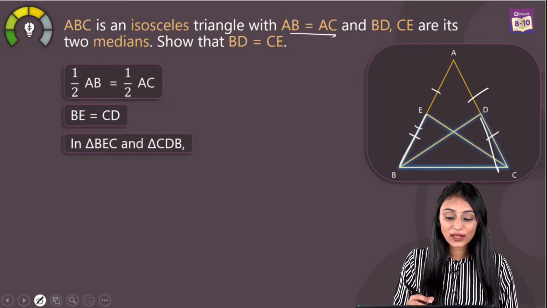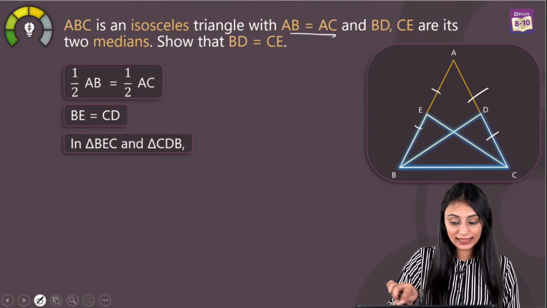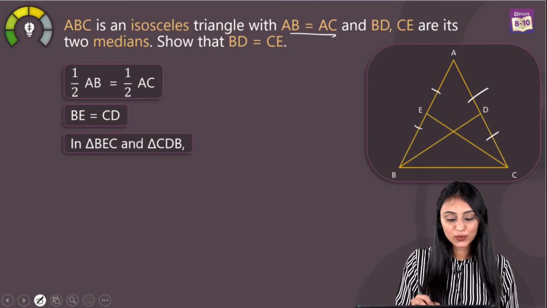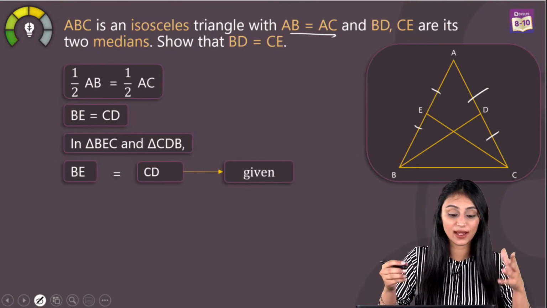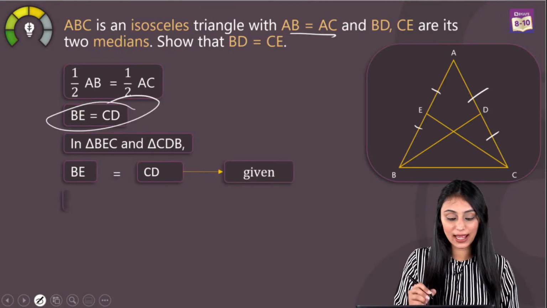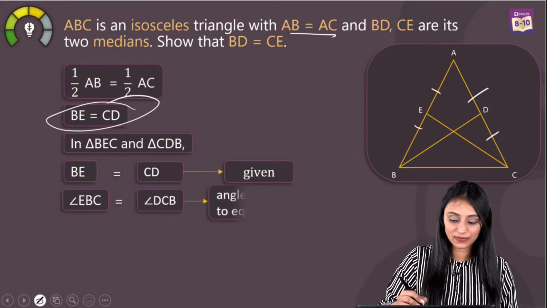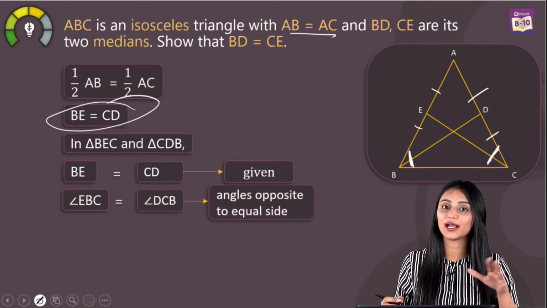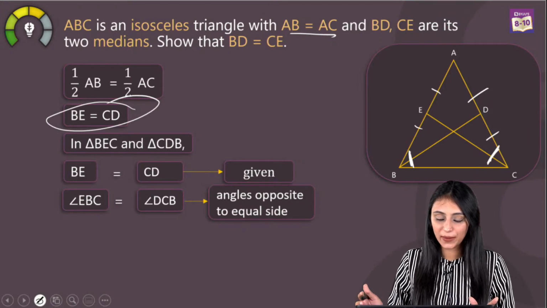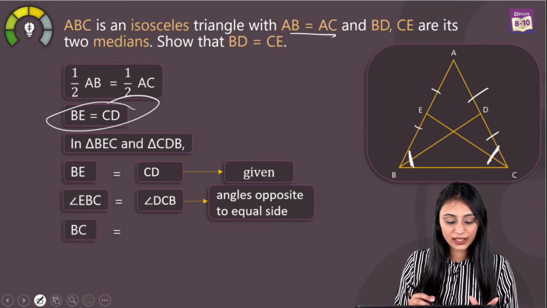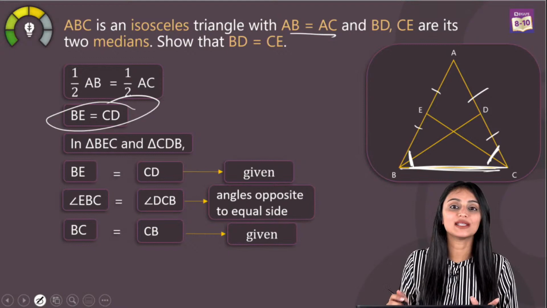Okay. Now in these two triangles that are highlighted here, we have to prove them congruent. So BE is equal to CD, because we just said that their halves will be equal. And this angle EBC is equal to this angle, because angles opposite two equal sides of a triangle are also equal. And the third thing that we can say is, this is the common side that they have.